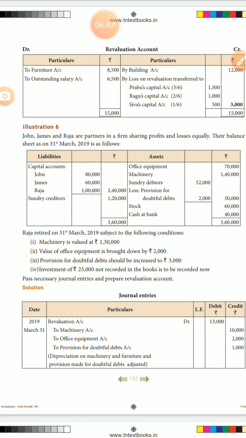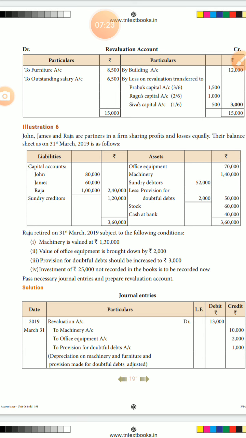Listen students, what does the question say at the top? The firm shares profit and loss equally. Equally means all three partners share equally. The 12,000 is shared among 3 partners, John, James and Raja, 1/3, 1/3, 1/3, so 4,000 each. Okay. In the last, the final journal entry, some places you leave it.